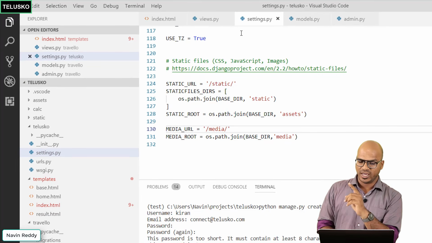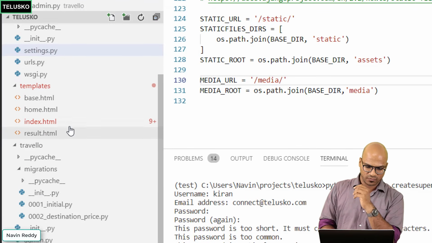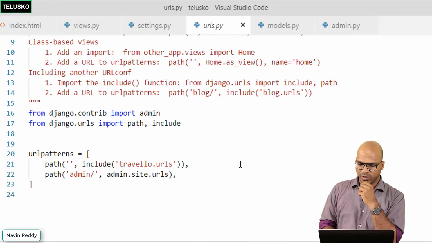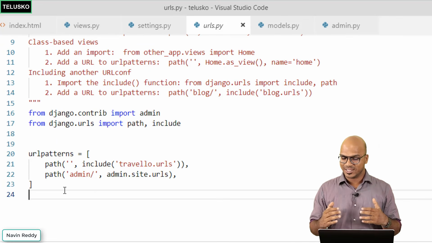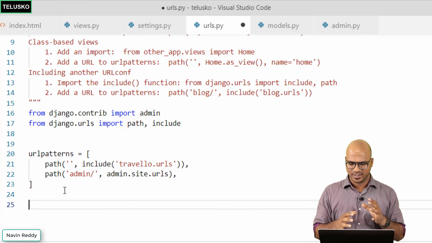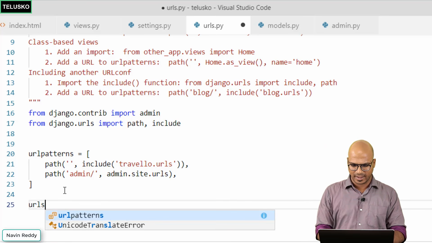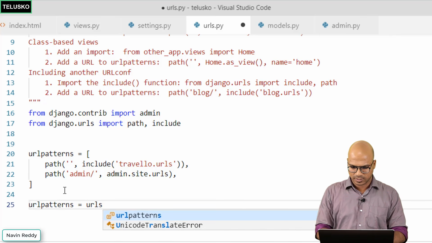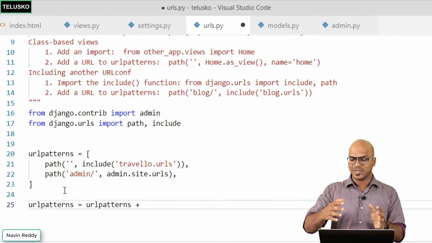We need to also change the URL of the folder. So we have to go to urls.py, and you can see we have a particular URL pattern here. So basically you need to add URLs. There are two ways of doing it. One, you can actually take this URL and embed it. So let's do that. We can say urlpatterns equal to urlpatterns plus, and you can specify the path.